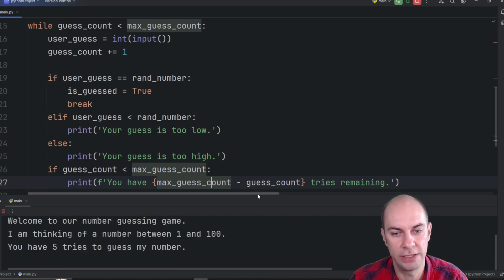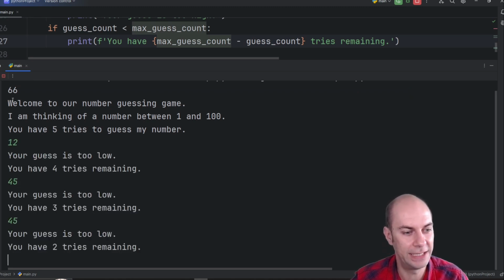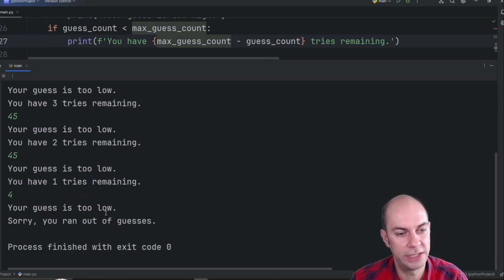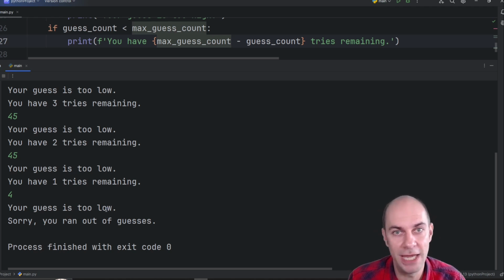Sometimes theory and practice do not marry, so let's give it a try. So the number is 66, but I'm going to keep guessing incorrectly. Here I've got 1 try remaining, and now your guess is too low. Sorry, you ran out of guesses. Okay, pretty challenging game if you're making baby steps in programming, but just like the Fizzbuzz challenge, this is a classical challenge that you need to get your hands dirty if you want to get better at logic and programming.